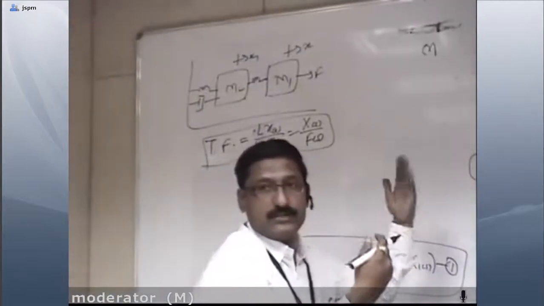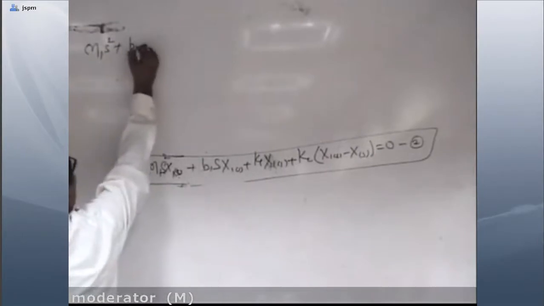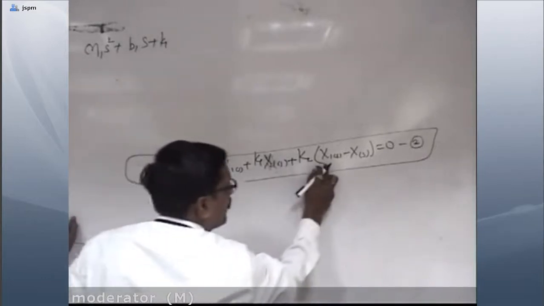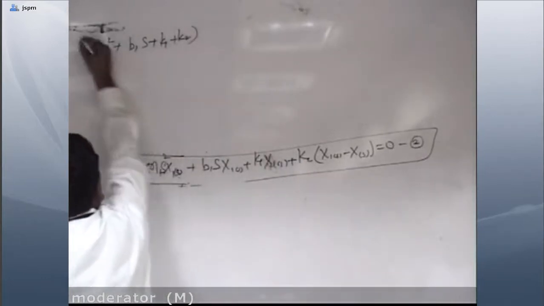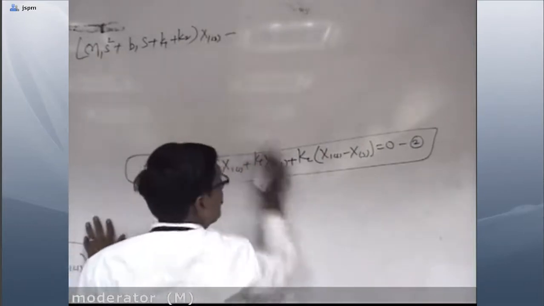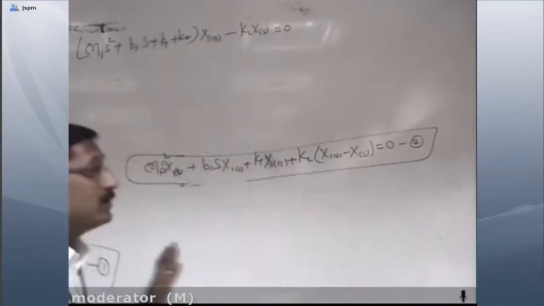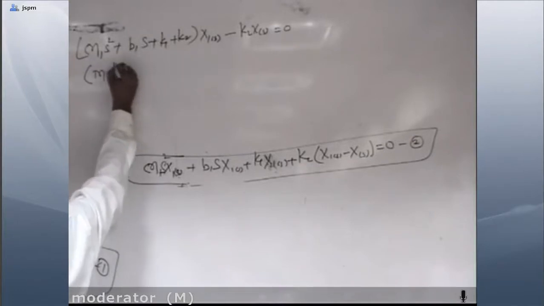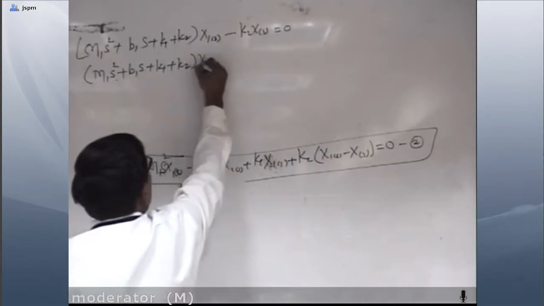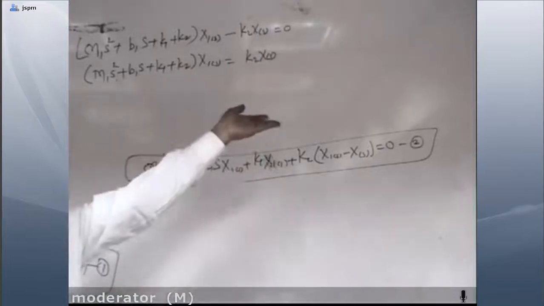I am going to rearrange this equation. See, (m1 s² + b1 s + k1 + k2) X1(s) − k2 X(s) = 0. Now, (m1 s² + b1 s + k1 + k2) X1(s) = k2 X(s). Just I will shift it over here.